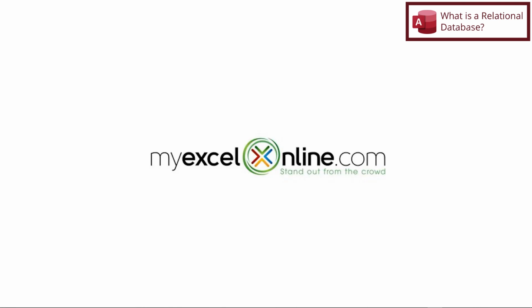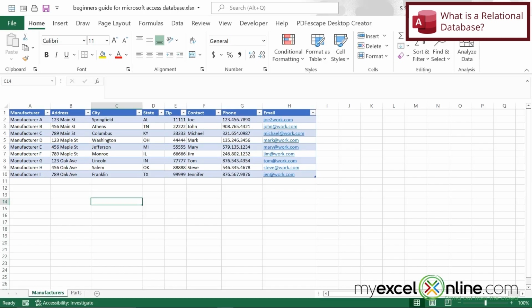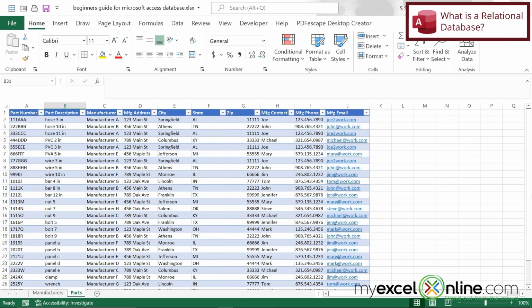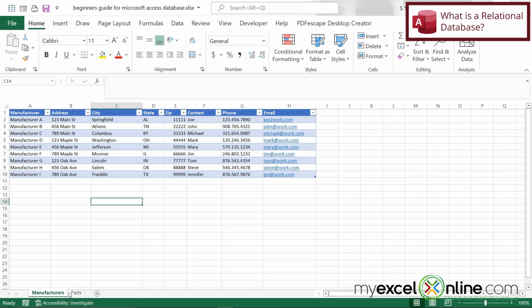I think this can best be explained by looking at two separate spreadsheets. So I've created two spreadsheets right here in Excel. The first spreadsheet is a list of my manufacturers and all of their contact information. My second spreadsheet is a list of my parts and the manufacturer that makes these parts. So if you look closely at column C, you can see that the manufacturers listed here are the same manufacturers that are listed right here on the manufacturers tab in column A.